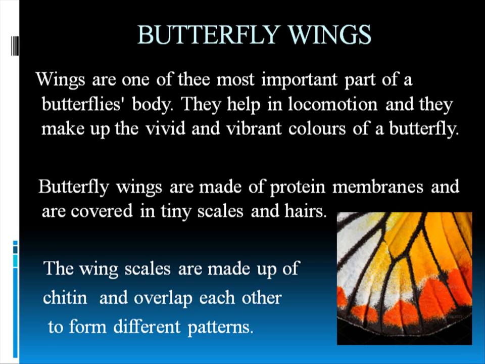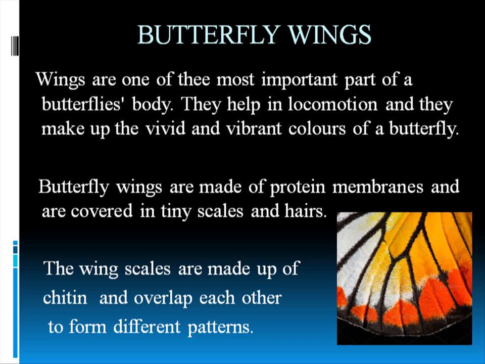So a butterfly wing is not a small or chippy structure. It is a very thick structure. It is very small, that's why it looks like a chippy structure to us, but it's very, very thick. The wings are the most important part of the butterfly. A butterfly cannot move without wings. It cannot fly from flower to flower if it doesn't have any wings.